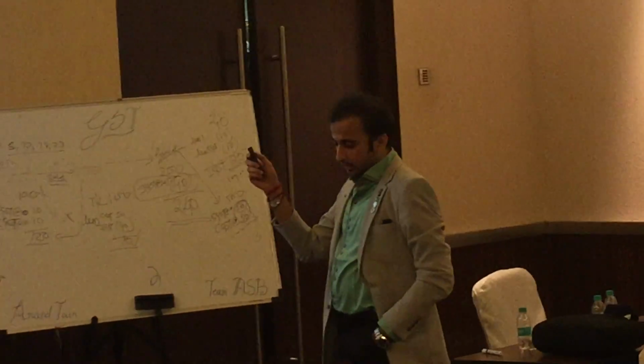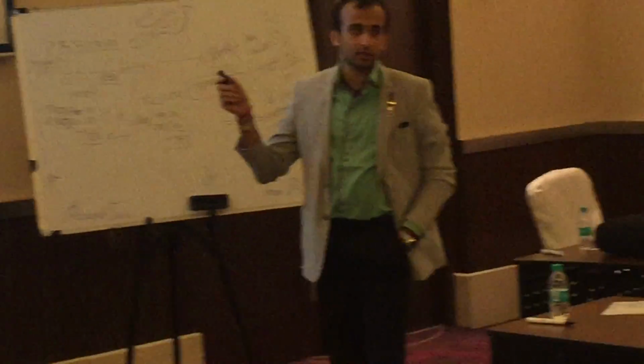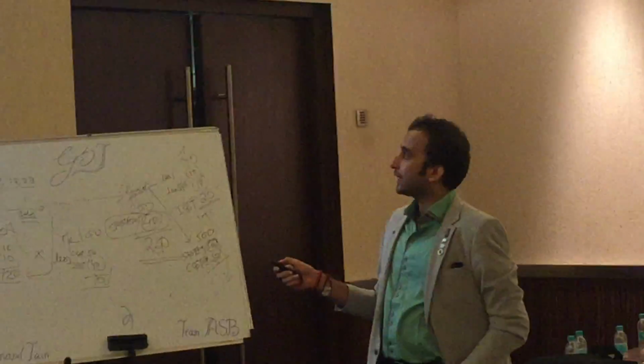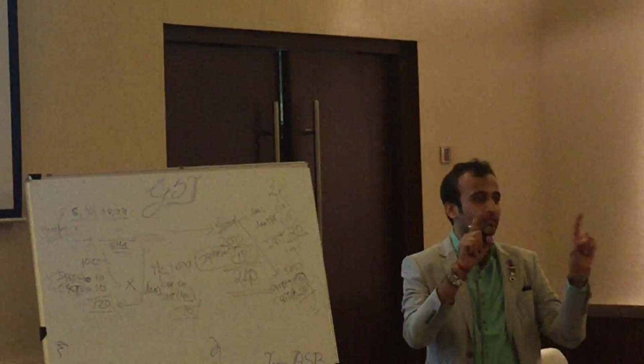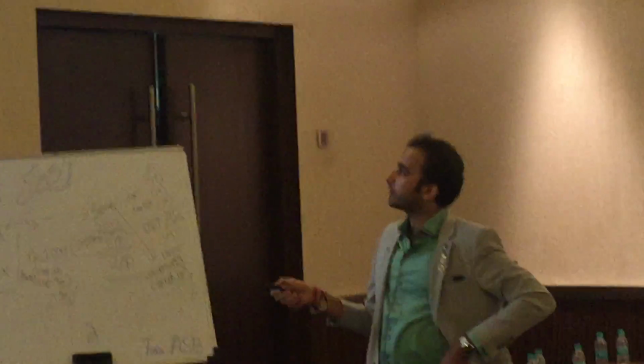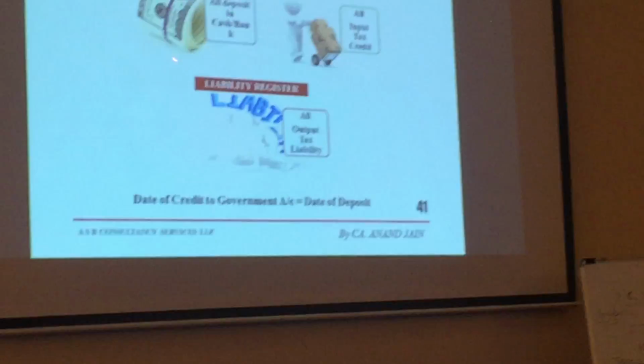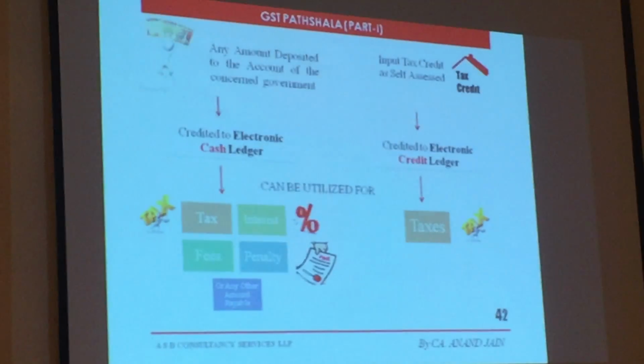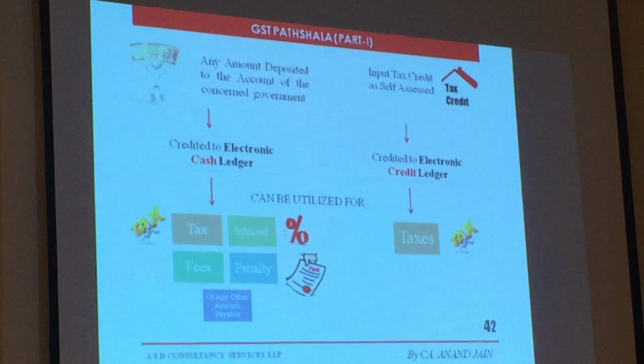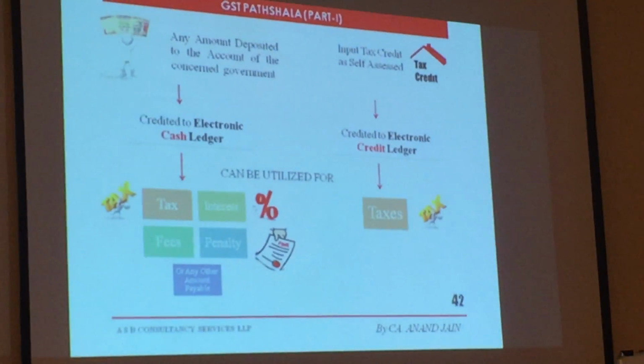So now understand this process. How does the payment process work under GST? There are three ledgers generated in your GSTN portal. One is the cash ledger, one is the credit ledger, one is the liability register. Cash ledger comprises what you have paid monetarily, and credit ledger means your SGST, IGST, CGST.